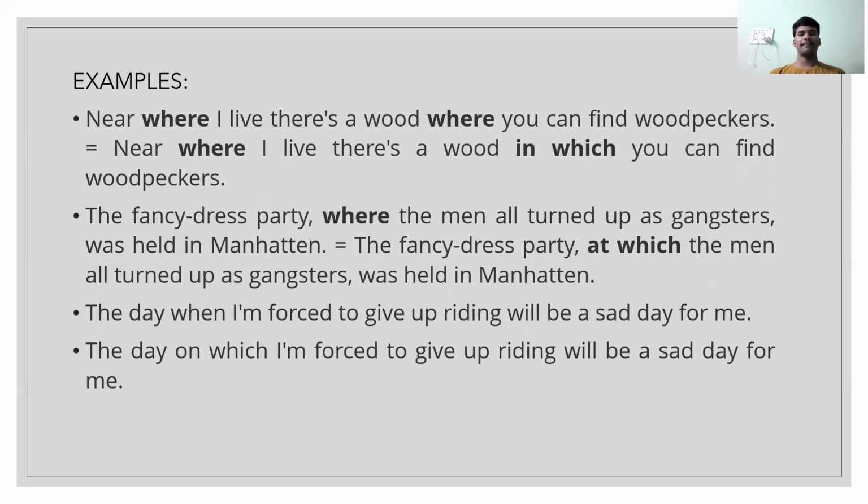The fancy dress party at which the men all turned up as gangsters was held in Manhattan. There is a slight difference you can observe here. Now, the day when I'm forced to give up riding will be a sad day for me. The day on which I'm forced to give up riding will be a sad day for me.